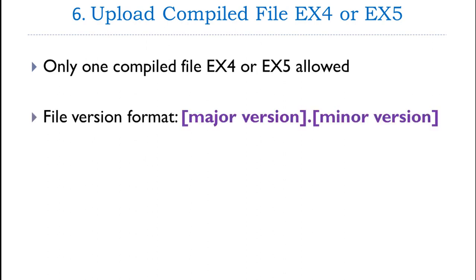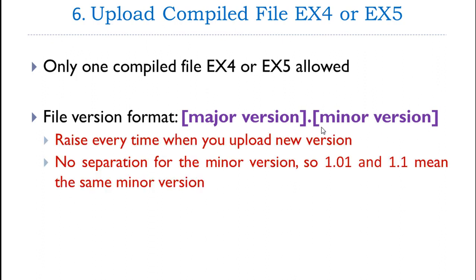Before uploading, check that the code contains the file version in this format at the start of the code. This version must be raised every time you upload a new version. Please note that there is no separation for the minor versions, so 1.01 and 1.1 mean the same minor version.